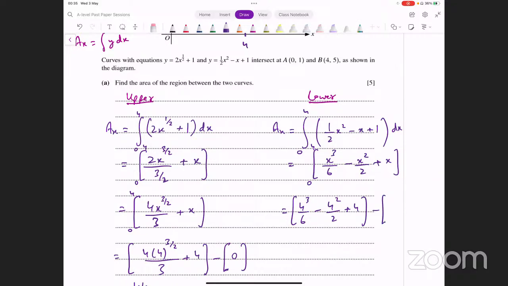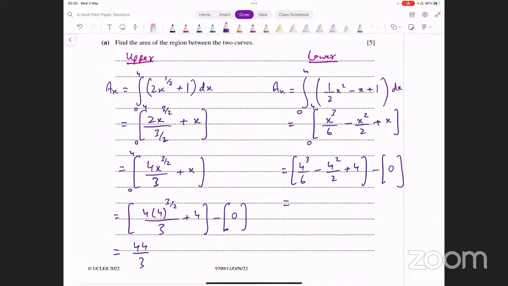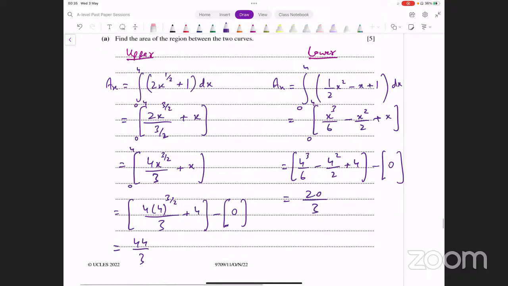Up again, हर term में x आ रहा है, तो वो सारे तो 0 हो जाएंगे, and this is just going to be 0. You evaluate this and see what that turns out to be. 64 over 6 minus 16 over 2 plus 4, and that's giving me 20 over 3. This is the other area that I'm getting. Okay, इन दोनों का difference find कर लें, देखें आपके पास क्या आता है।